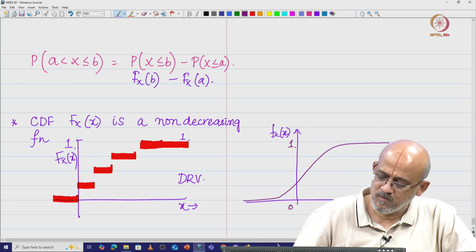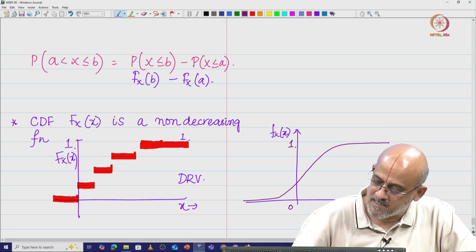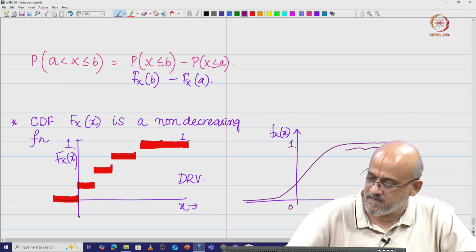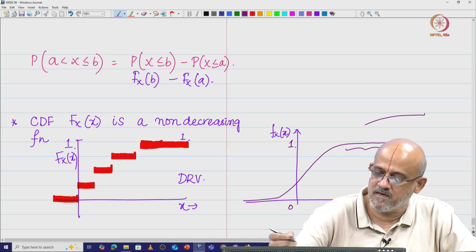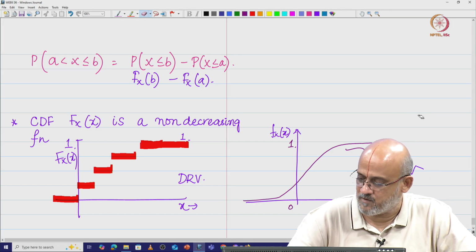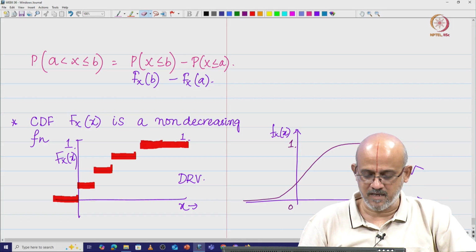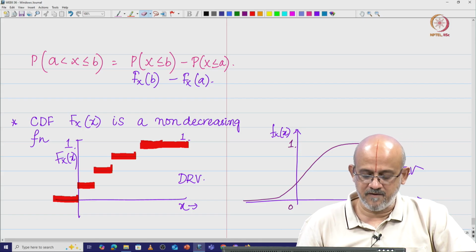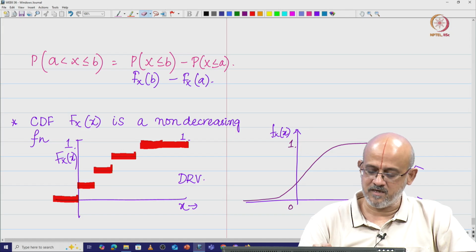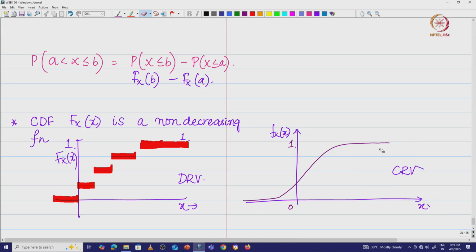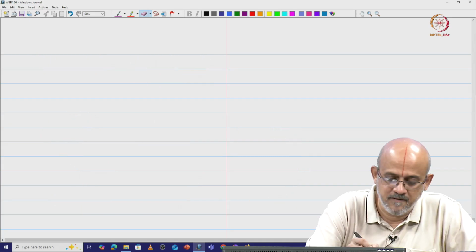So this keeps increasing, you do not see a flat thing, it keeps increasing asymptotically, it goes to 1. So this is how the CDF for a continuous random variable is going to look. So we say that the CDF is going to be a non decreasing function, or you can say a monotonically increasing function.